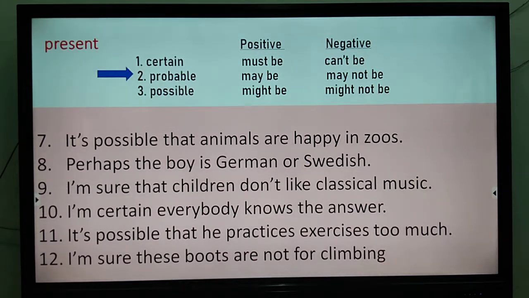So now read the sentences. Decide whether they come in the category of certain, probable or possible, and then you will write must, may, might, could, or in a negative situation we can write can't, may not, might not, could not.